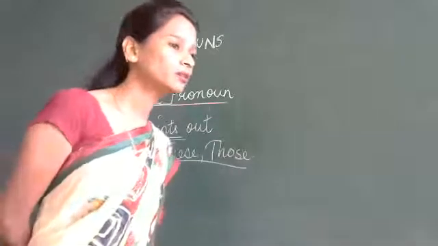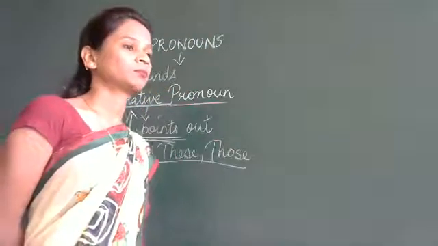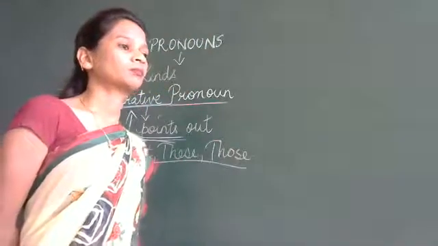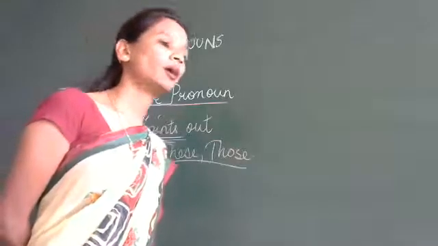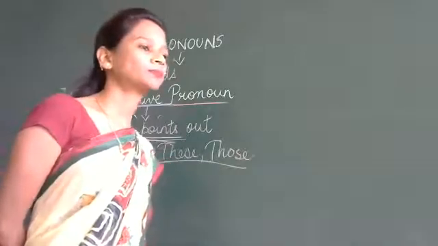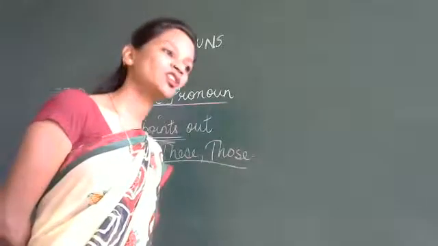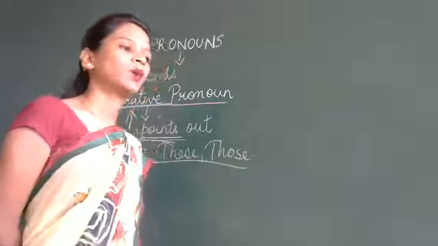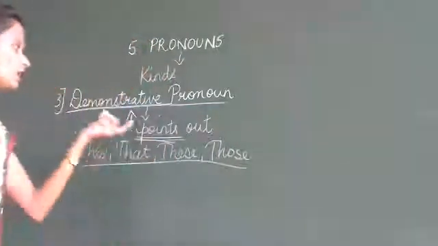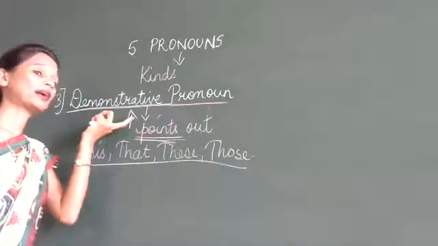This is my pen. This is my dog. This is my books. Those are my books. Yes, Parashram? Those are my shoes. Okay? So what are these called? These are called as, yes, these shoes are attractive.